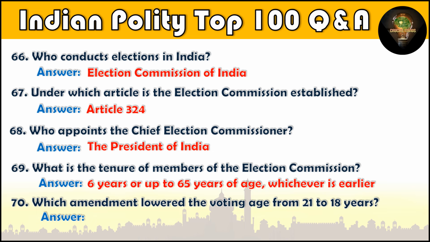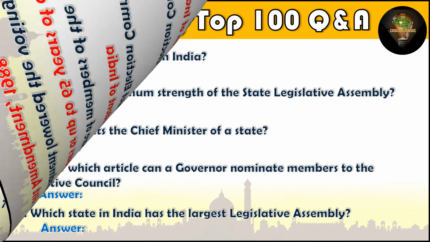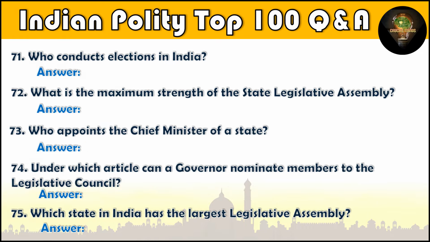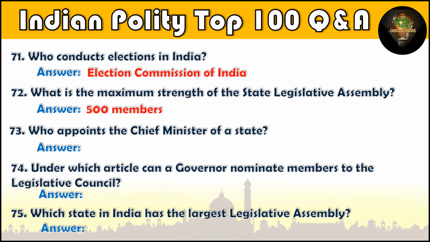Question number 70. Which amendment lowered the voting age from 21 to 18 years? 61st Amendment, 1988. Question number 71. Who conducts elections in India? Election Commission of India. Question number 72. What is the maximum strength of the State Legislative Assembly? 500 members. Question number 73. Who appoints the Chief Minister of a state? The Governor of the state.